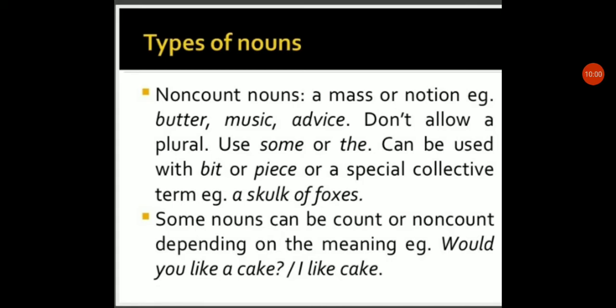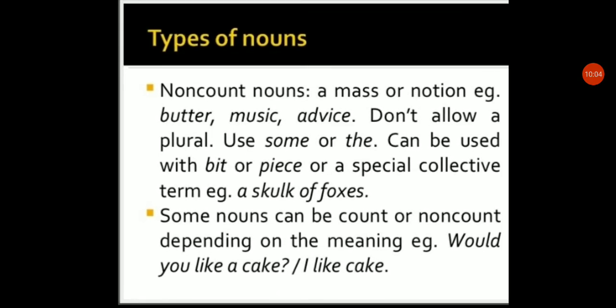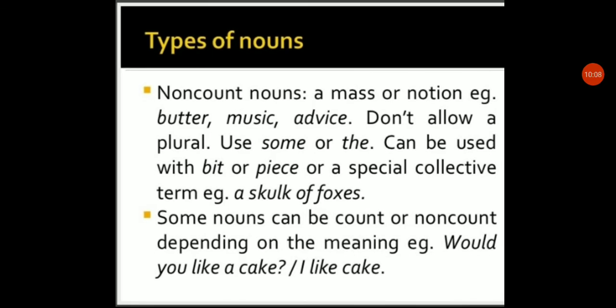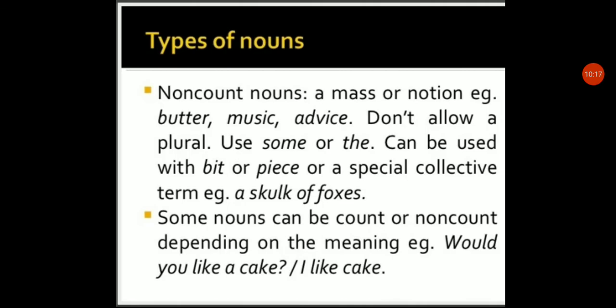That's why we use a special collective term, like a skulk of foxes, a school of fishes, a bunch of papers. So these kinds of collective terms are used with non-countable nouns.